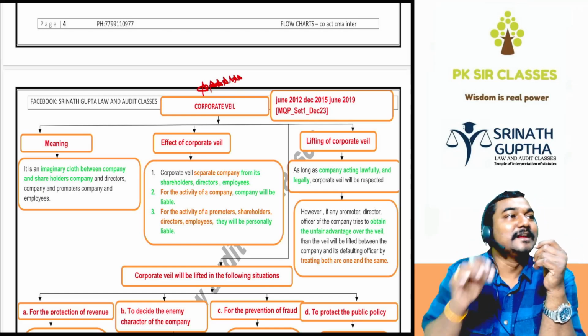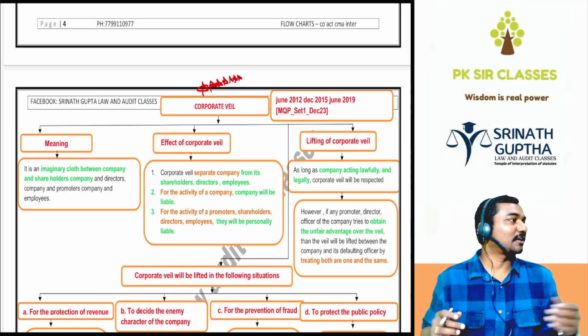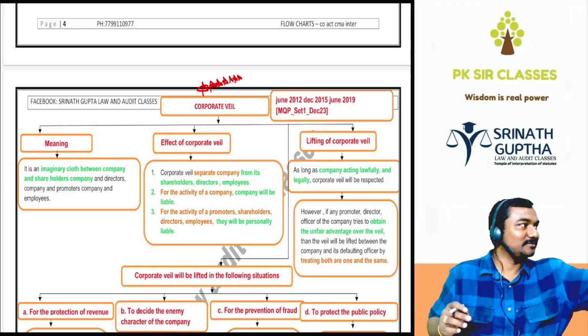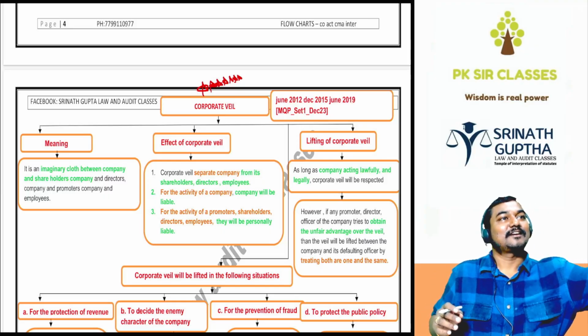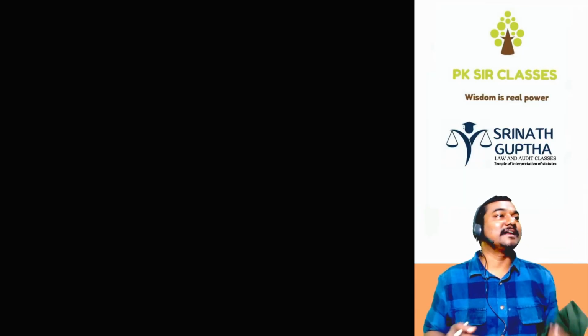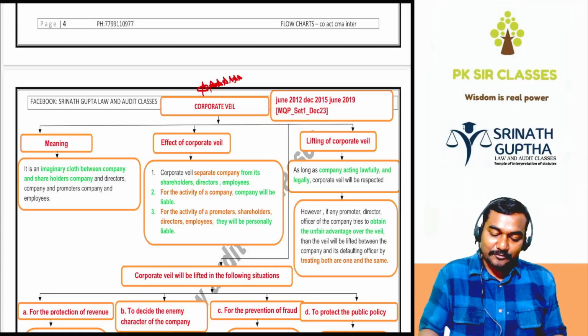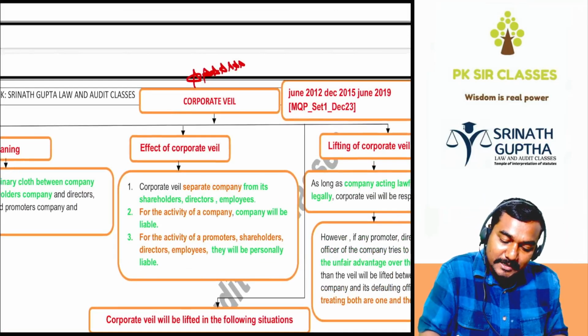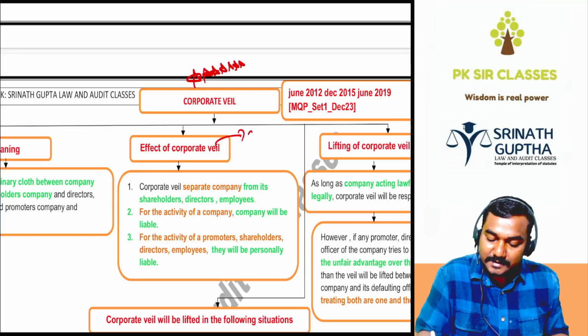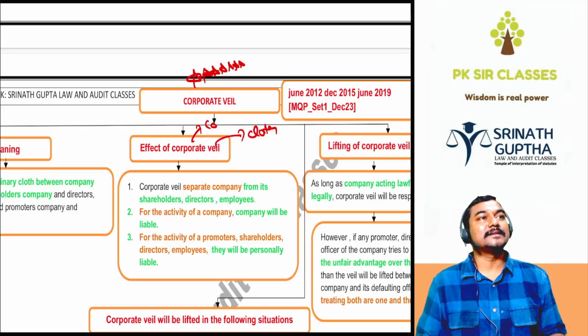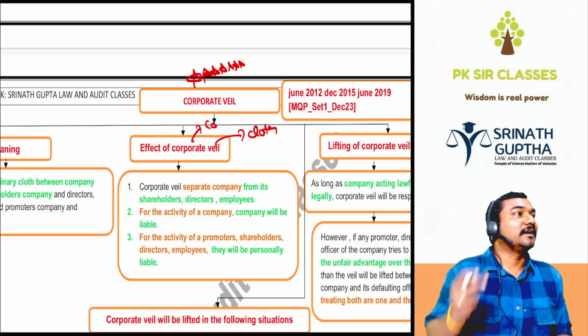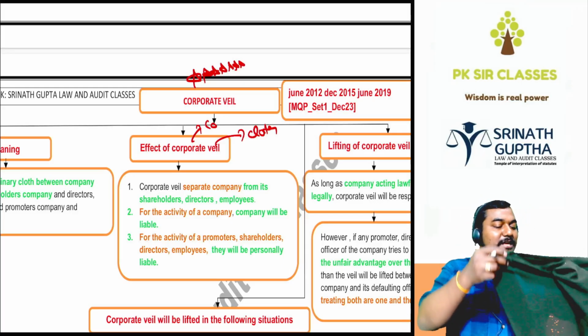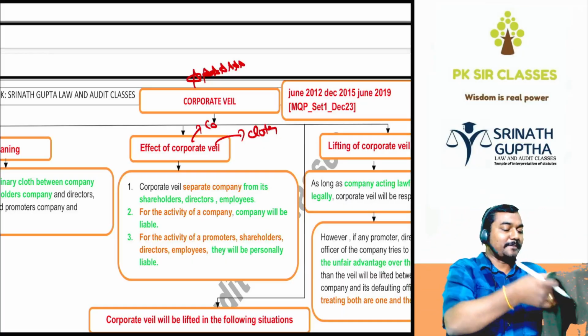So what is the meaning of veil? Veil means cloth. Cloth is different, wall is different. What is the meaning of veil? Means curtain, or the cloth. Corporate means company. Corporate means in the eyes of law. In the eyes of law, there is an imaginary cloth. Which cloth beta? Imaginary cloth